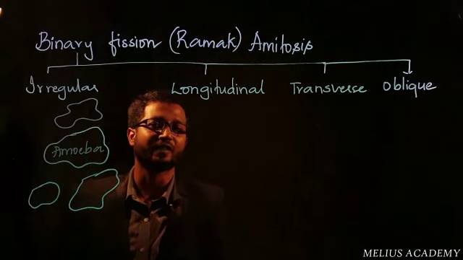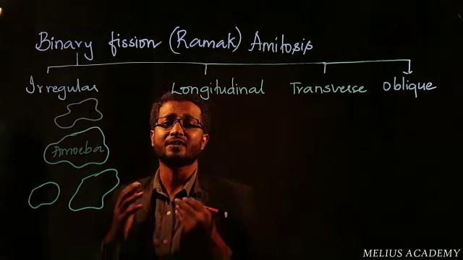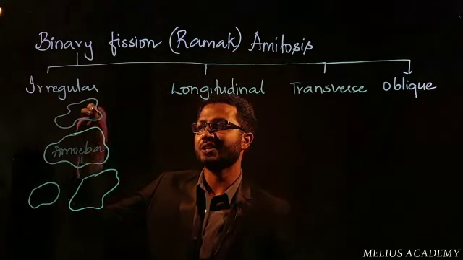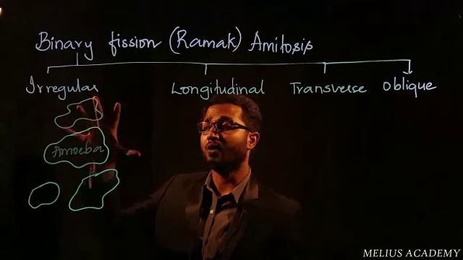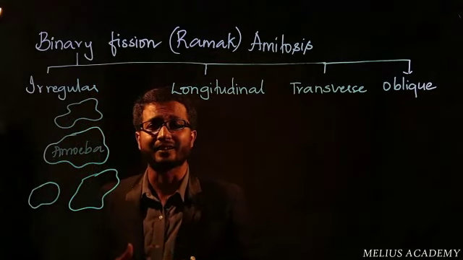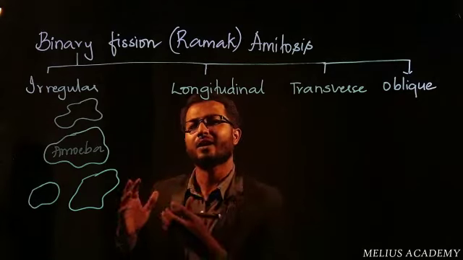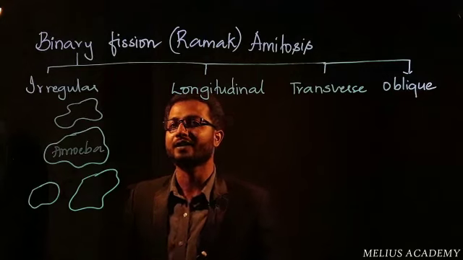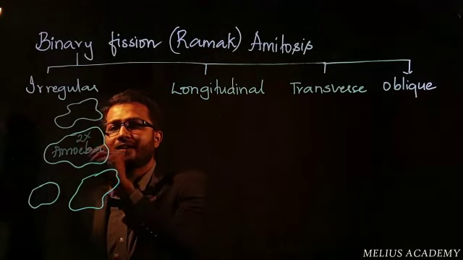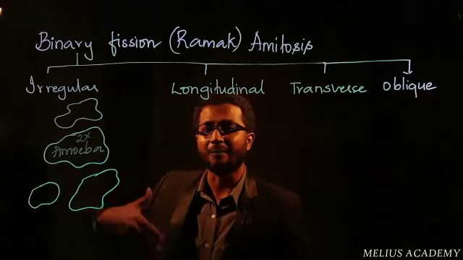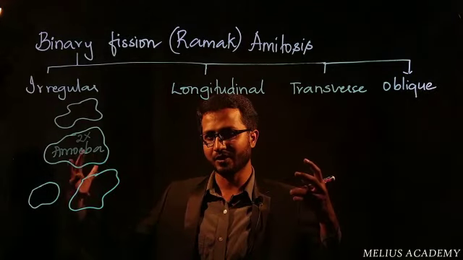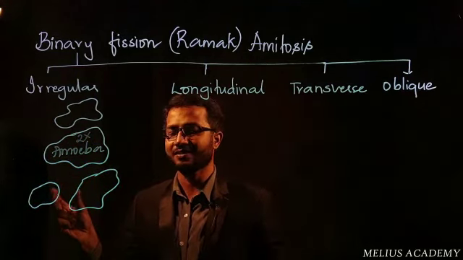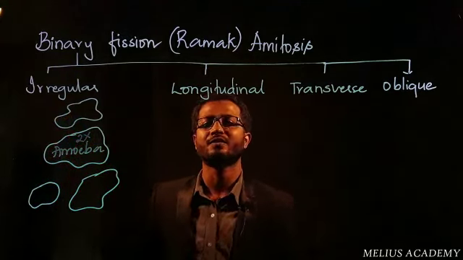So amoeba, during favorable conditions, when conditions are favoring this organism to reproduce and multiply fast, initially increases its size. How is it increasing its size? Inside, one nucleus will develop into two. Say around 50 mitochondria are there, they will develop into 100 mitochondria. Every cellular content will be multiplied into two. Since it is doubling up, the size of the cell is also increasing. And then it will split into two unequal halves. That is why it is known as irregular fission.